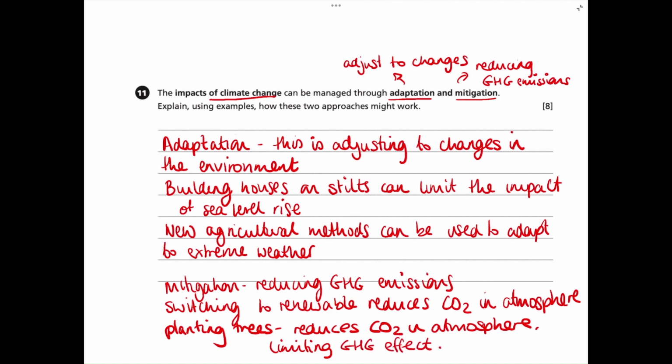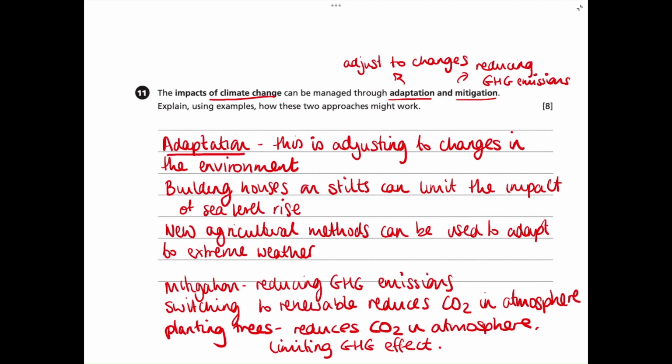So there are many other points you could also write for mitigation. You could mention that we use carbon capture, and this takes in carbon dioxide from the atmosphere. You could also mention international agreements such as the Paris Agreement, and this also sets targets to limit greenhouse gas emissions from countries.